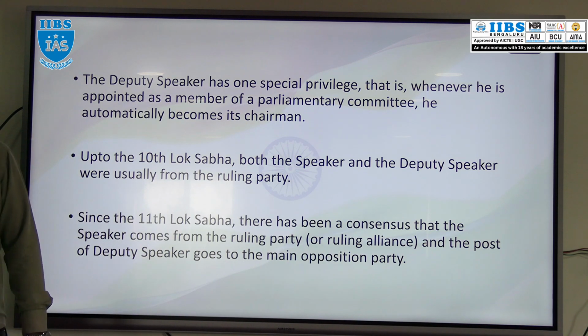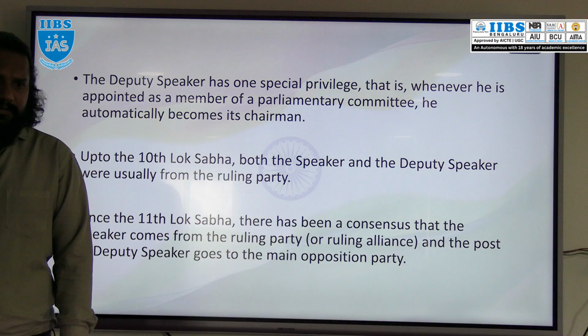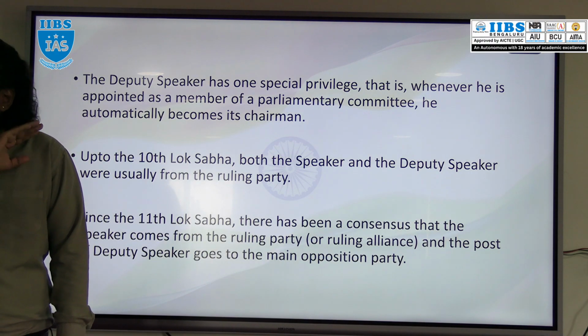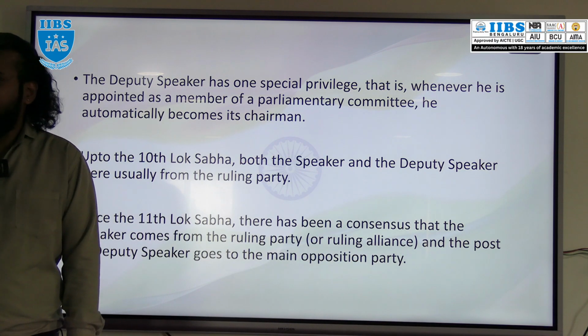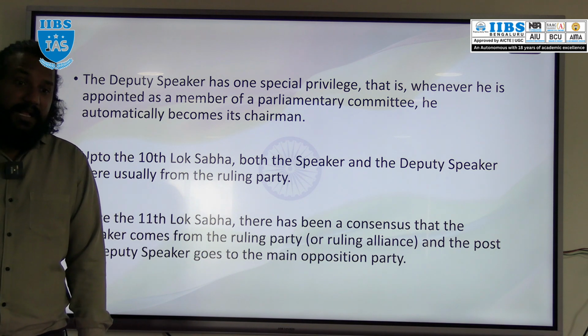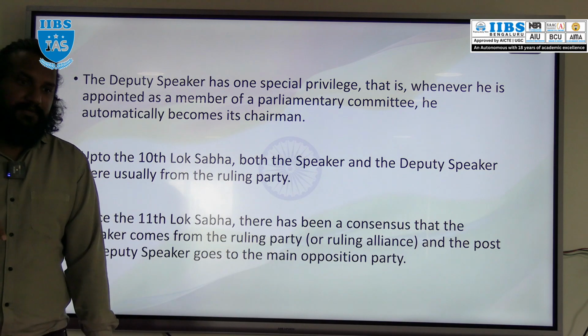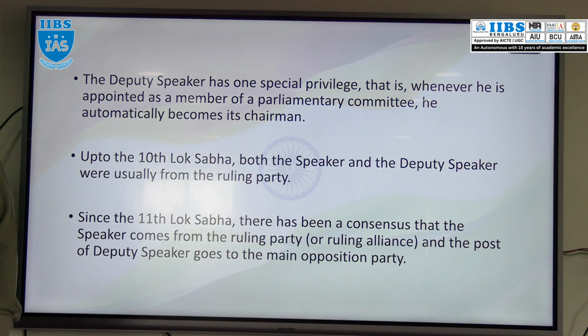Okay. Then from the 11th Lok Sabha, they made a convention. Please note, it is nowhere mentioned in the Constitution that the Speaker should be from the ruling party and the Deputy Speaker should be from the opposition party. It is nowhere mentioned in any rules or procedure of Parliament. It is a parliamentary convention that from the 11th Lok Sabha onwards, the Speaker will be from the ruling party and the Deputy Speaker will be from the opposition party.